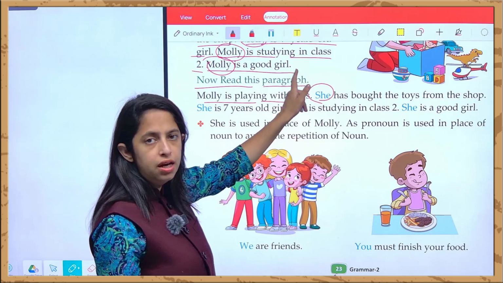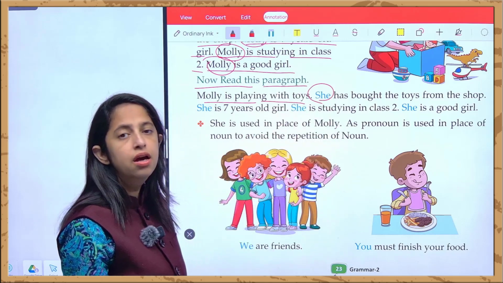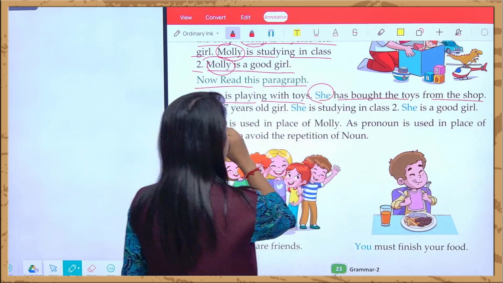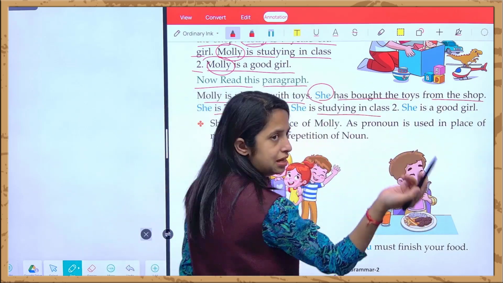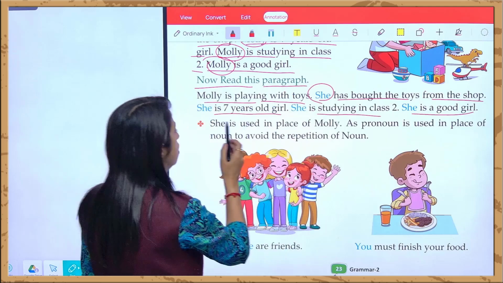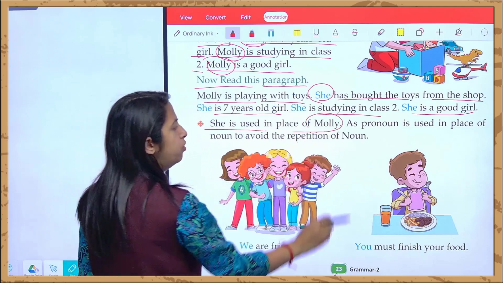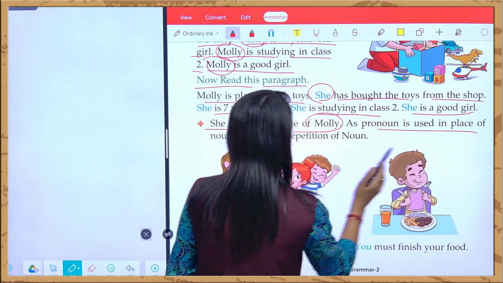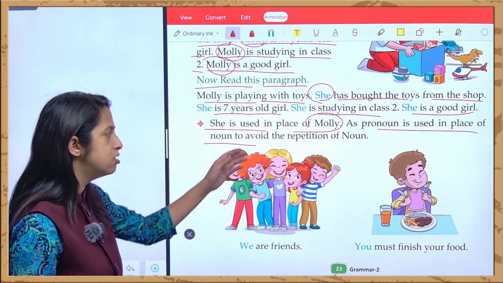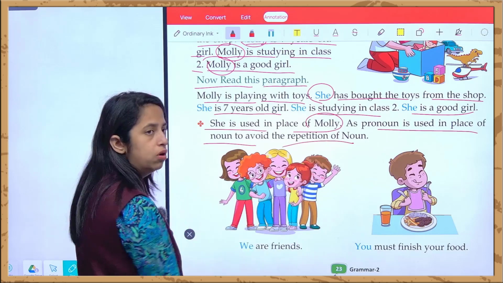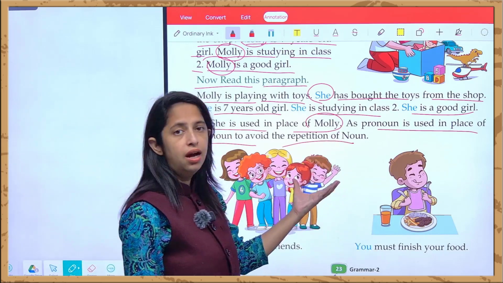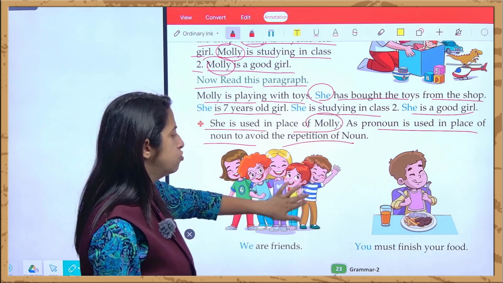So what is Molly? A noun. And what has it been replaced with? A pronoun, right? She has bought the toys from the shop. She is 7 years old. She is studying in second standard and she is a good girl. So she is used in place of Molly. What has been used in place of Molly? She has been used. So a pronoun is a word that is used in place of a noun so as to avoid the repetition of the noun. Removing the repeated use of the noun again and again is what a pronoun does. We don't use the noun again and again.